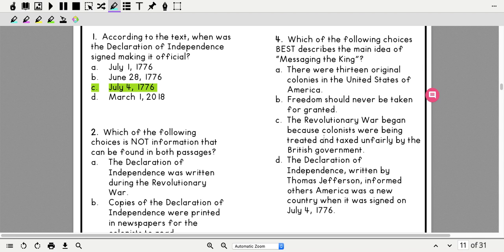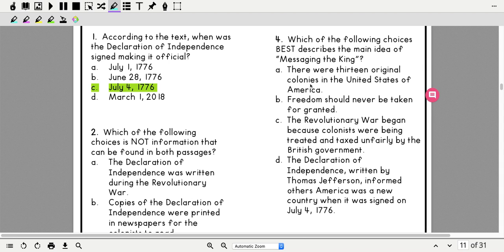Let's do number 4. Number 4 says, which of the following choices best describes the main idea of Messaging the King? So that's the poem. So we have to figure out what it is mostly about.